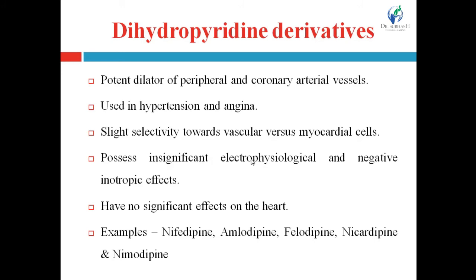They have no significant effect on the heart; they majorly act on the blood vessels rather than the heart. Examples are nifedipine, amlodipine, felodipine, nicardipine and nimodipine.